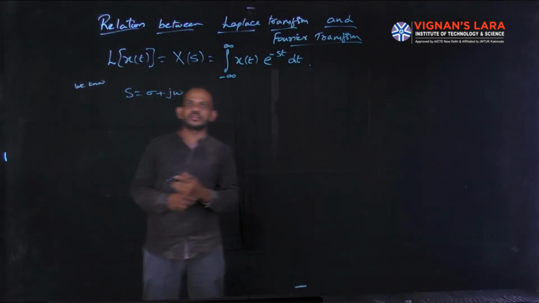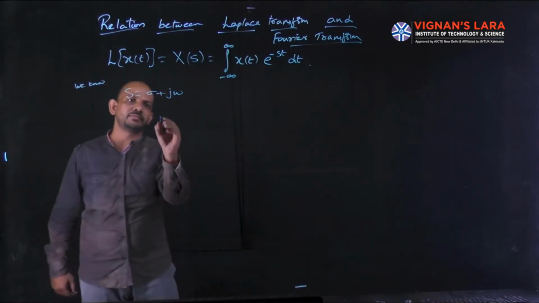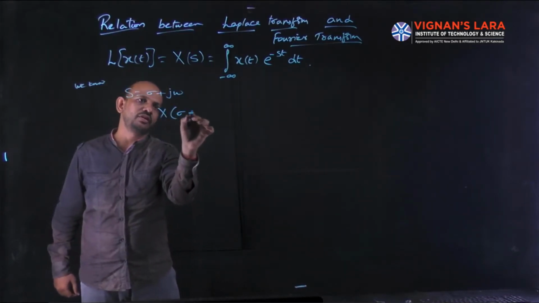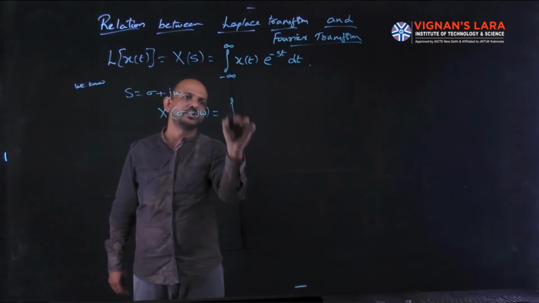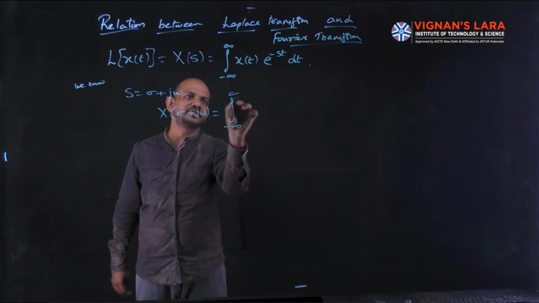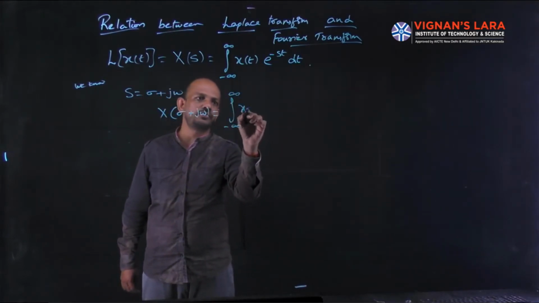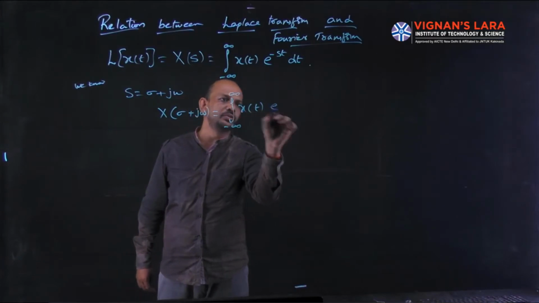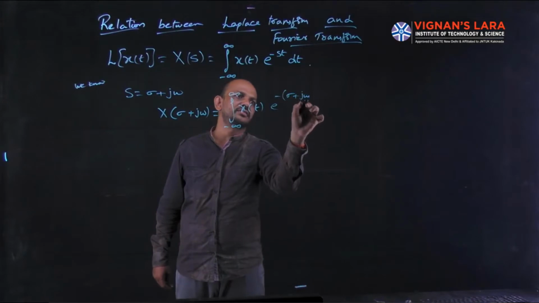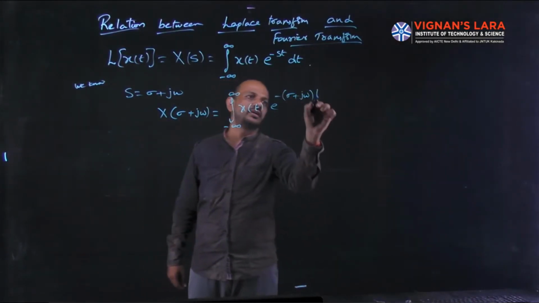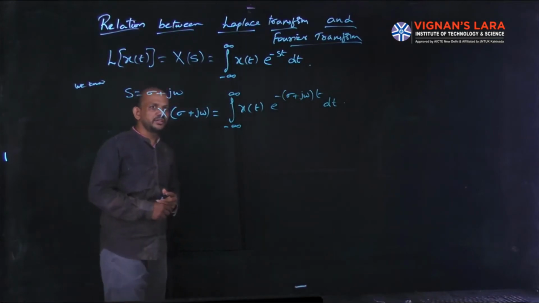So substitute this sigma plus j omega in the above equation, then that will become X of sigma plus j omega equal to integral minus infinity to infinity x of t into e power minus of sigma plus j omega into t dt.